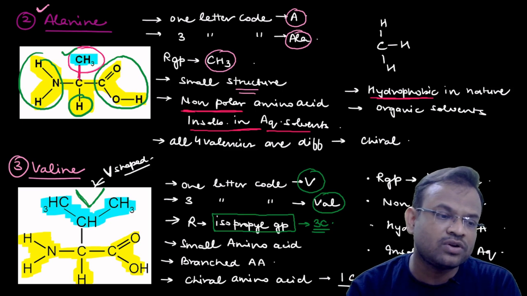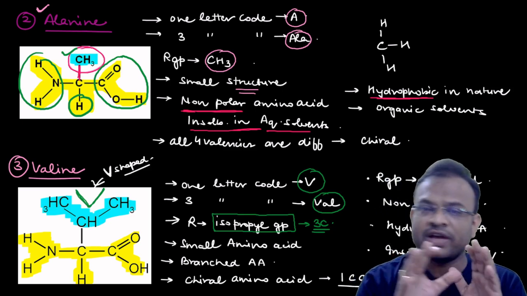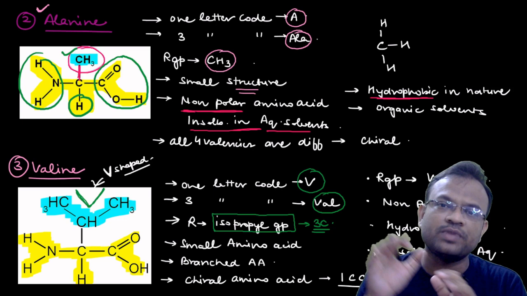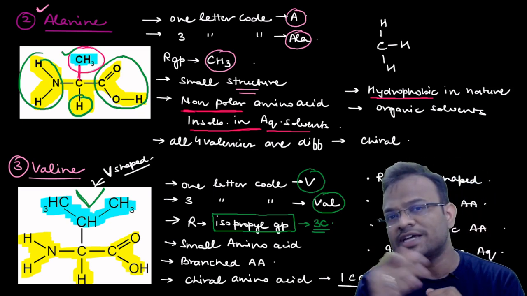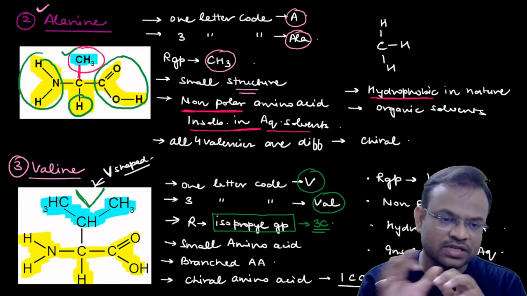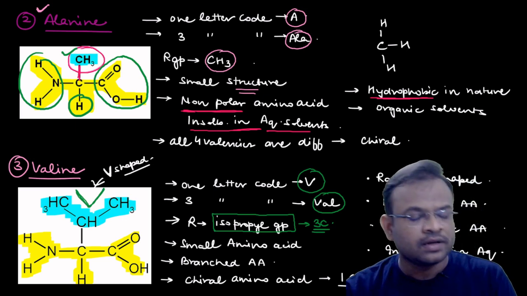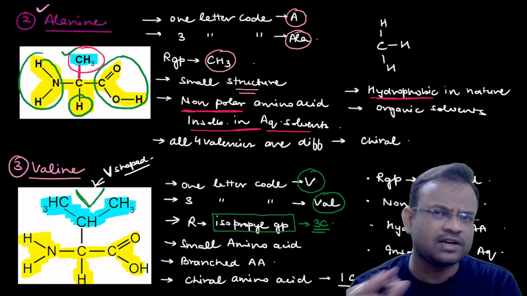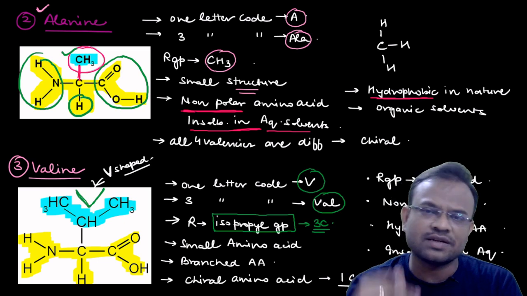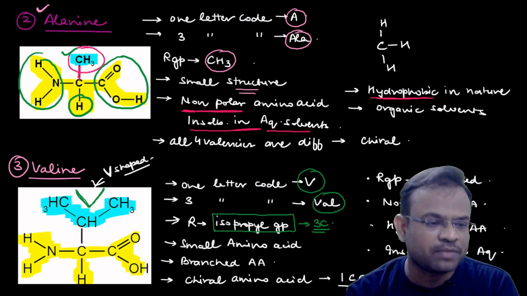Are you able to understand this? In case of valine, the R group is V shaped. Why? Because the isopropyl group is attached. I hope this concept is pretty clear. Now again, this is a small amino acid, clear, right? Because again it is comparable. It is a small amino acid.